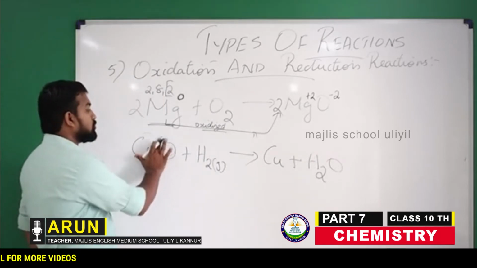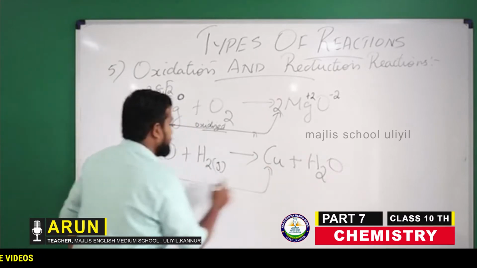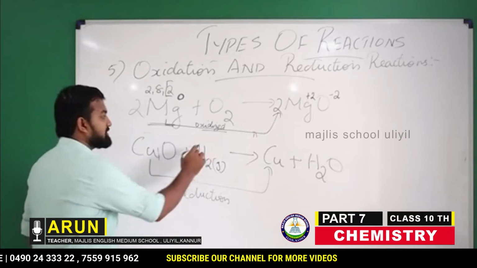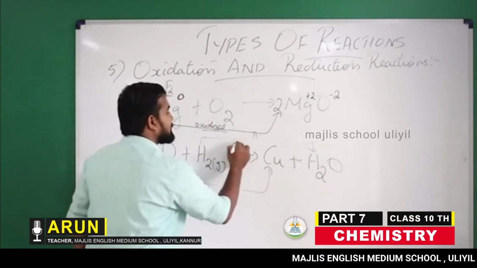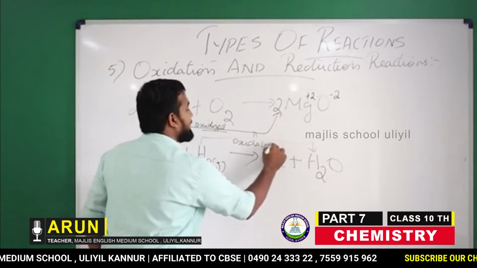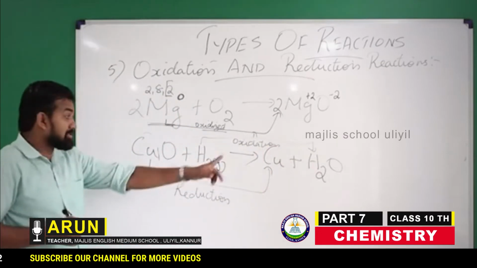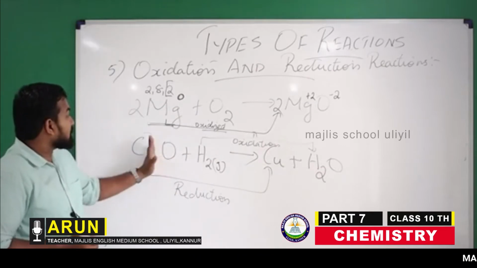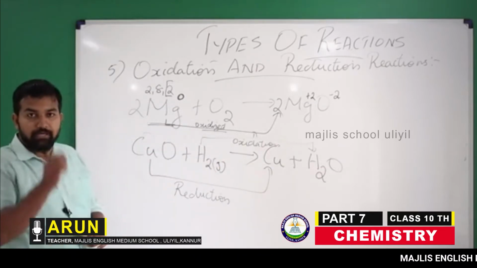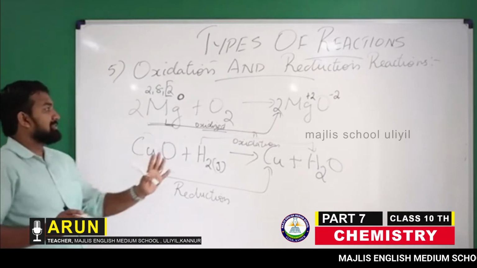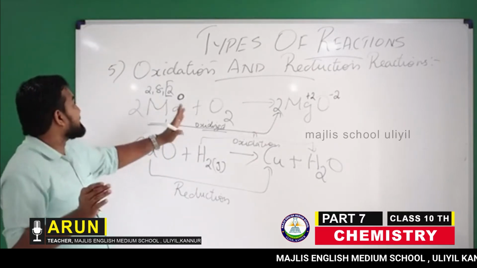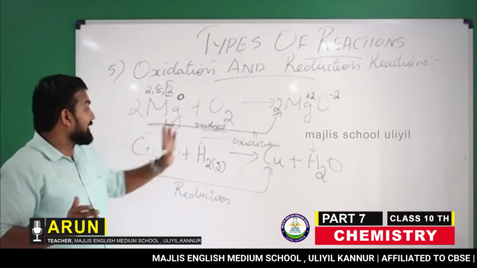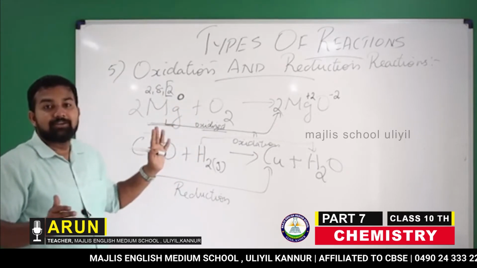So what is happening to copper oxide here? Reduction happens, because the oxygen is removed from copper. And what happens to the hydrogen? Oxidation happens to hydrogen, because oxygen is added to hydrogen. Oxidation means addition of oxygen, and reduction means removal of oxygen.